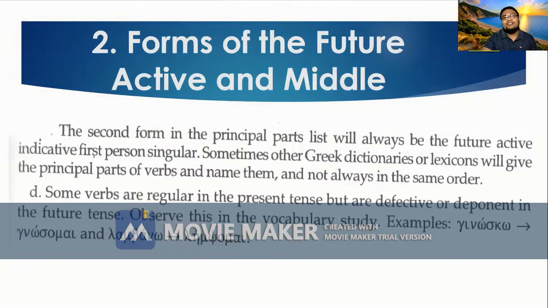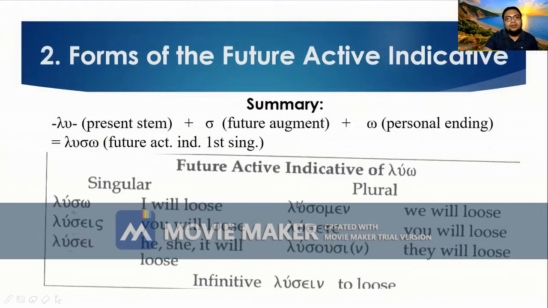So let's proceed to the forms of the future. The second form in the principal parts list will always be the future active indicative first person singular. Sometimes other Greek dictionaries or lexicons will give the principal parts of verbs and name them, and not always in the same order. Of course, we have learned that earlier. Okay, so let's take a look at the form in summary.